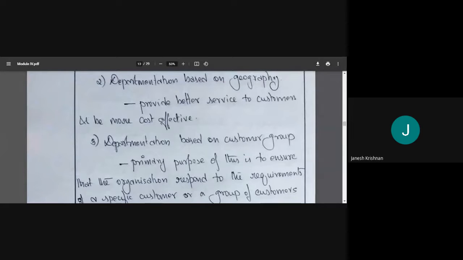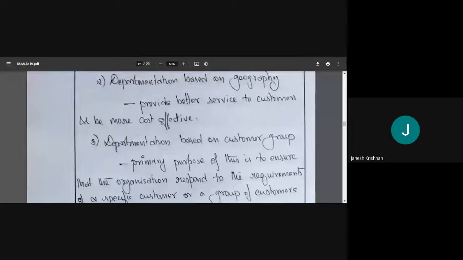So it is based on geography, where it is located, to provide better service to customers, rather than having everything in one office.